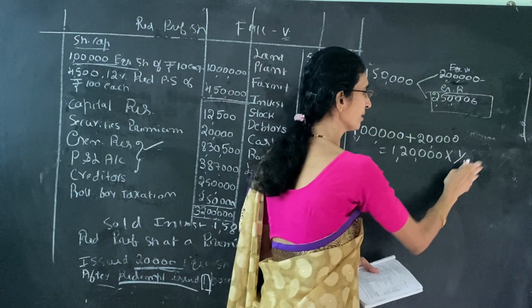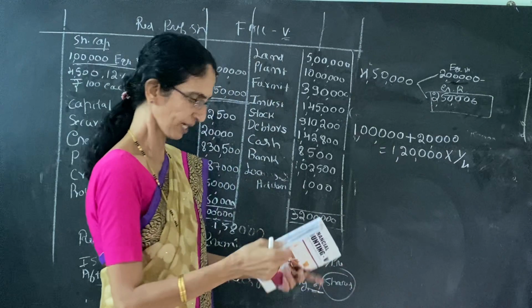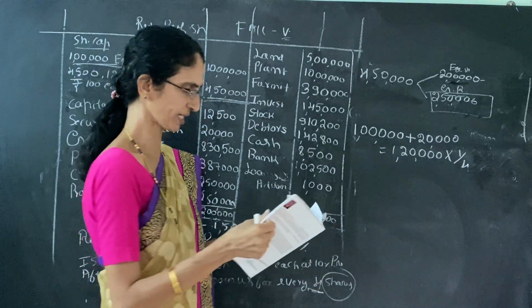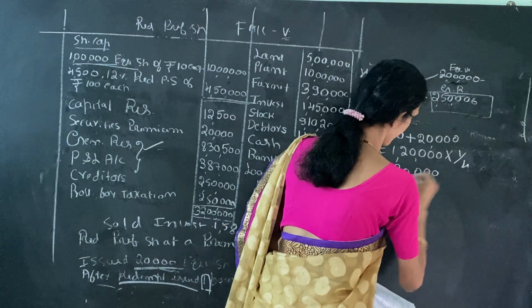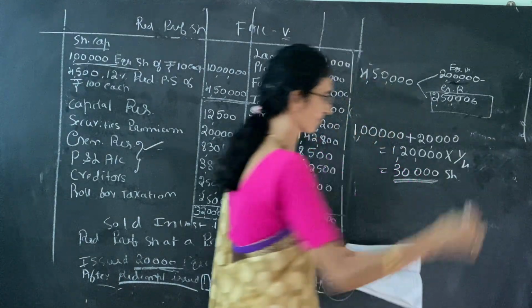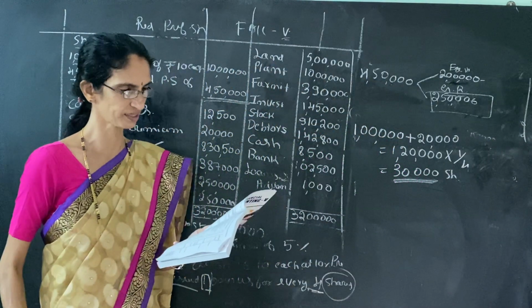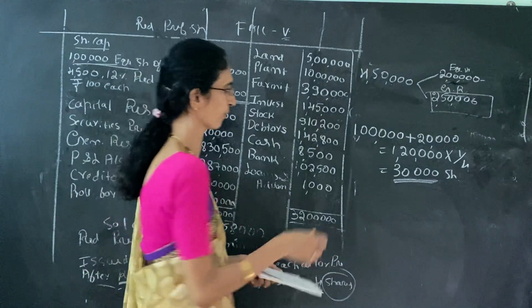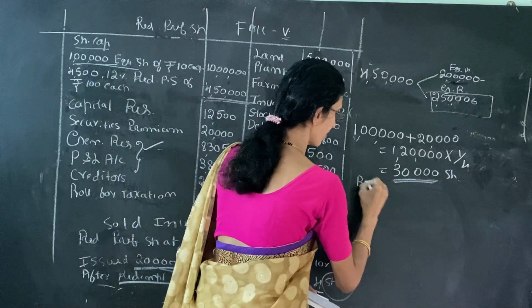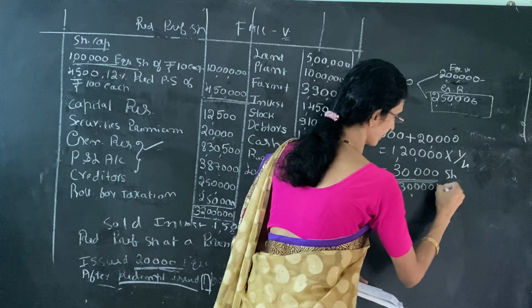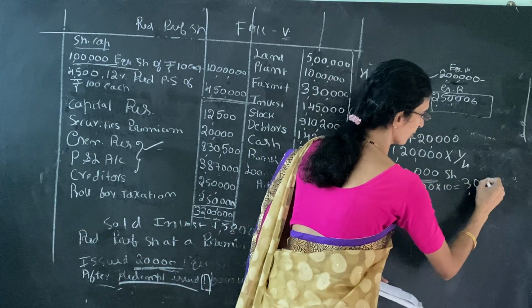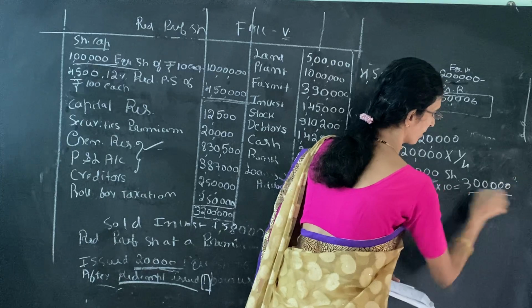So 1 for every 4 shares held. This is the bonus shares. It comes to 30,000. Remember, this is the shares. 30,000 is the shares, but we have to pay the bonus. So bonus face value of the share is 10 rupees. So 30,000 into 10, that means we have to pay 3 lakh.